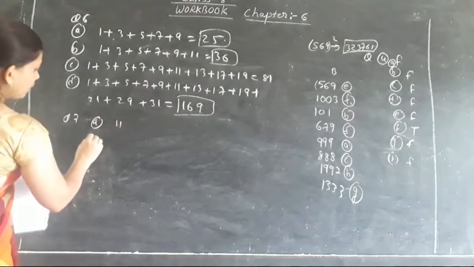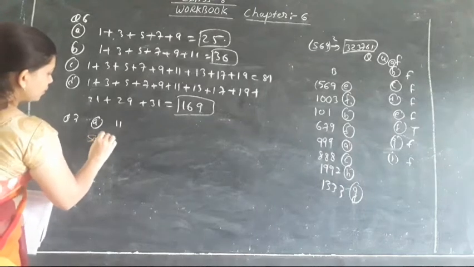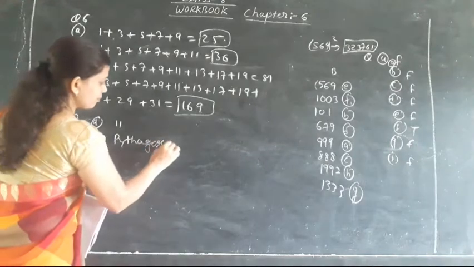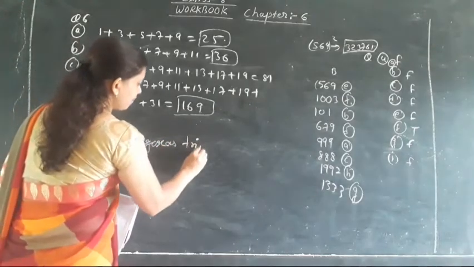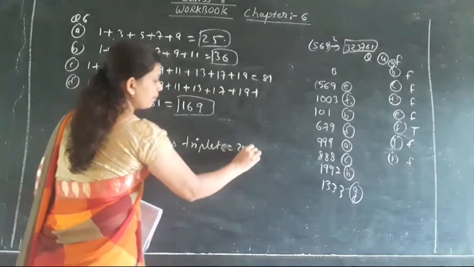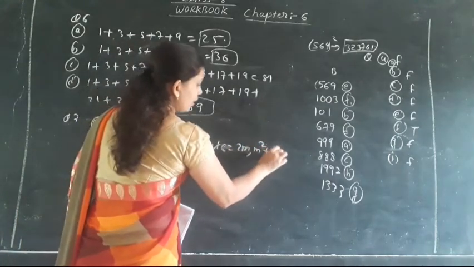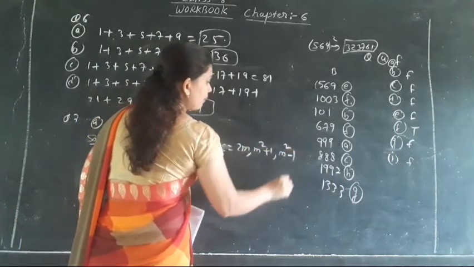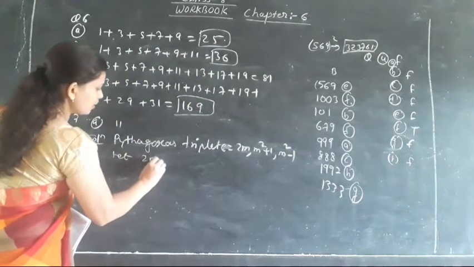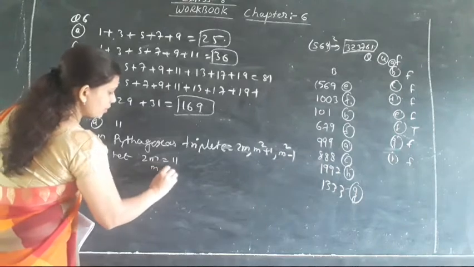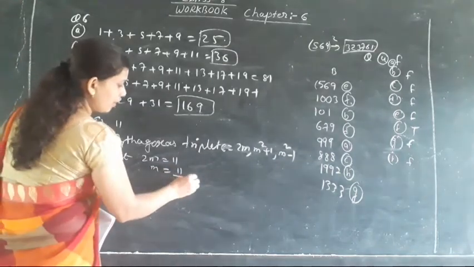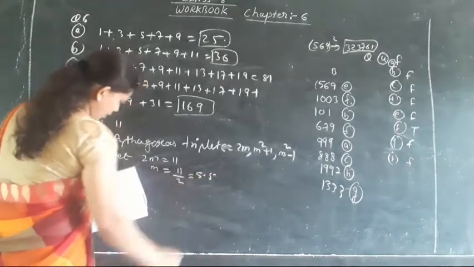So what Pythagorean triplets are we having? Pythagorean triplets are 2m, m square plus 1 and m square minus 1. These are the Pythagorean triplets. So first, let 2m is equal to 11. So m is equal to 11 upon 2. When we divide this number, the answer will be 5.5.